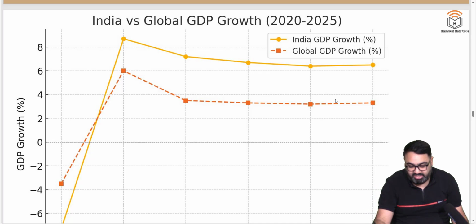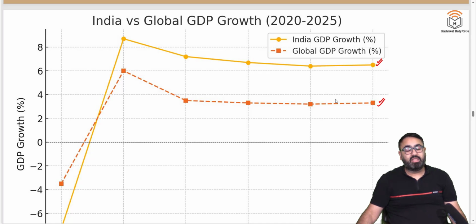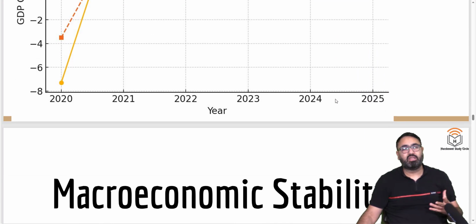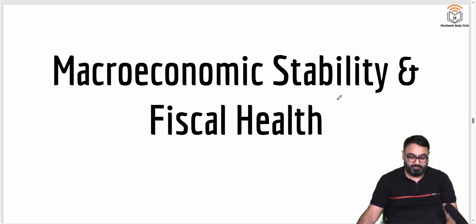As you can see, our GDP growth in India is way above the global average. Please understand, when you say that India is the fastest growing economy in the world, please quote, India is the fastest growing major economy in the world, because there are many small countries with a much smaller base that may have a larger growth, but in terms of major economies, we are the fastest growing.